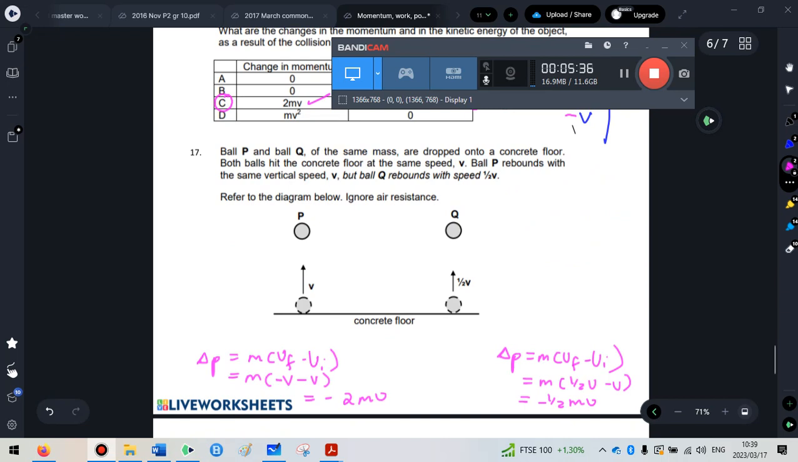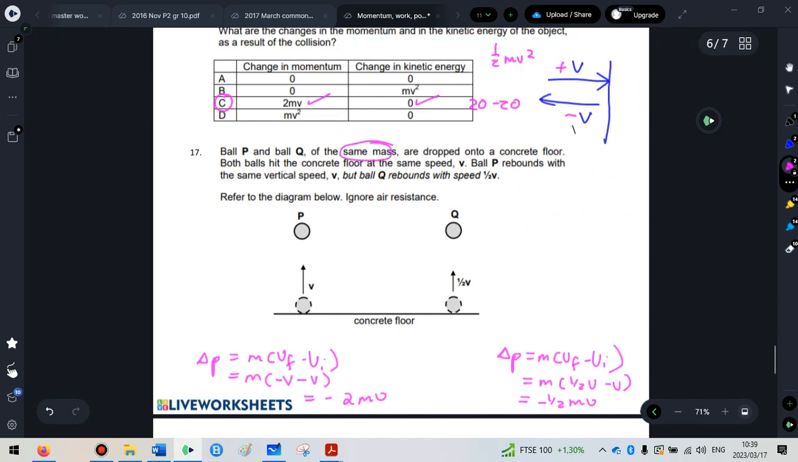Then question 17. Balls P and Q of the same mass are dropped onto a concrete floor. Both balls hit the floor with the same speed v, so their initial velocity is v. Ball P rebounds with the same speed v, which means that the collision must be elastic, but Q rebounds at the speed of half v. Refer to the diagram and ignore air resistance.